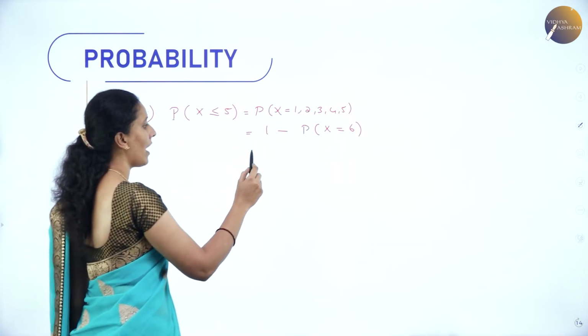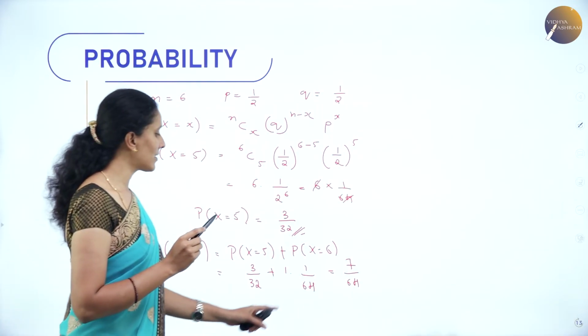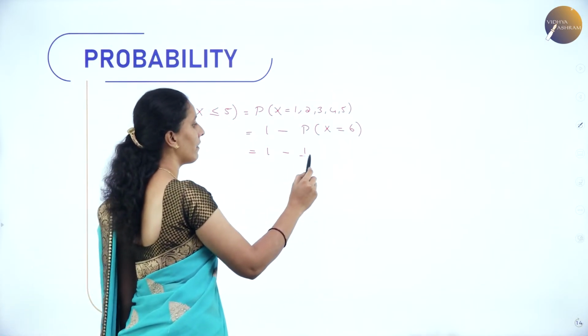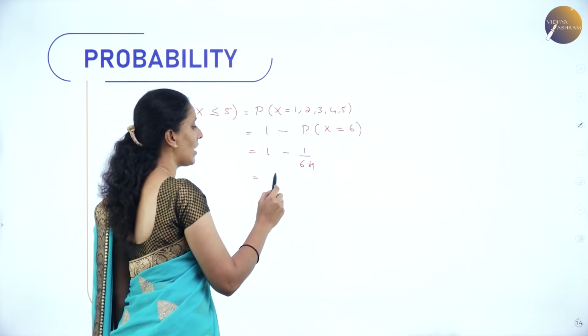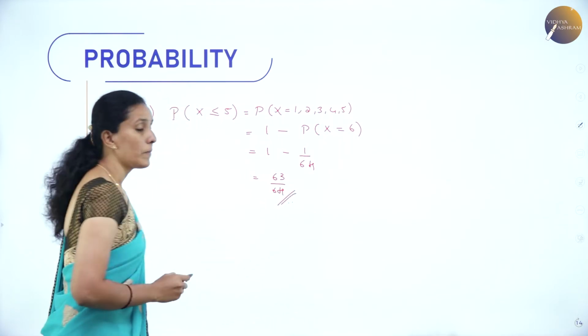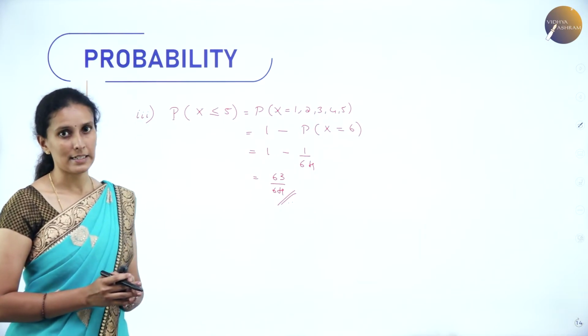So 1 minus the probability at x is equal to 6, which is 1 divided by 64, hence the value is 63 by 64. So this will be the binomial distribution of getting at most 5 successes.